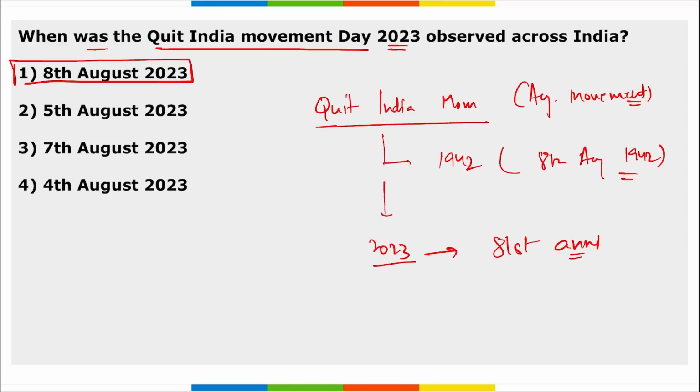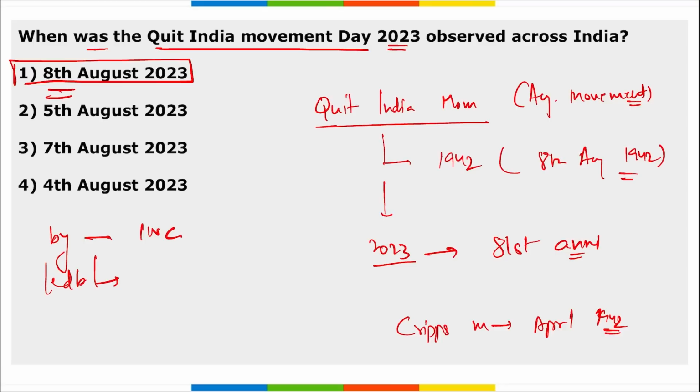Correct? And it was a mass civil disobedience campaign that was basically for demanding India's independence from the British rule. This Quit India Movement was the result of the failure of the Cripps mission that was in April 1942, and then on 8th of August Quit India Movement was launched. This was launched by which party? It was launched by Indian National Congress, and this was led by whom? It was led by Mohandas Karamchand Gandhi or Mahatma Gandhi ji. Correct? So remember, it is on 8th of August that we observe Quit India Movement.